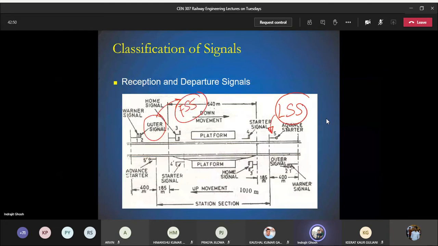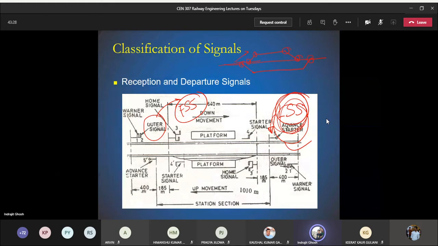Okay, so advanced starter signal is generally provided for the departure of a train from the station. You can see that it is provided beyond the outermost points or the switches. What I have shown you here is that there are points which are being fixed in such a way that the train is moving to the left loop line, right loop line or main line.